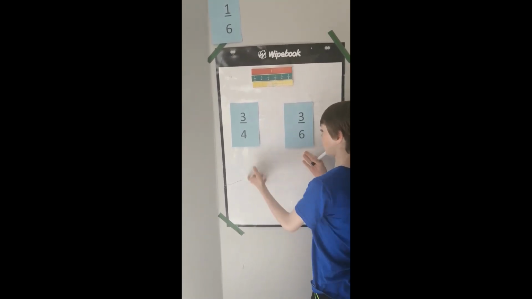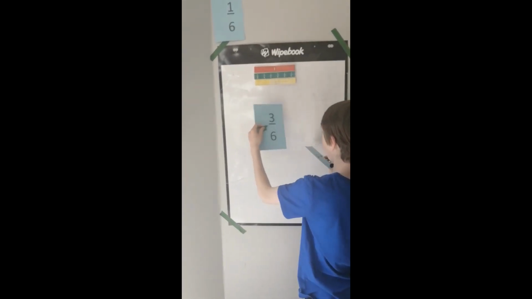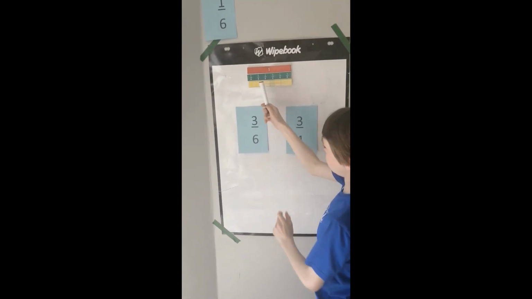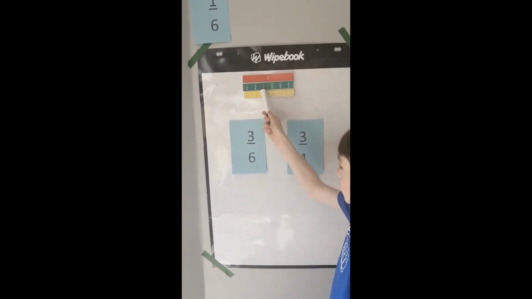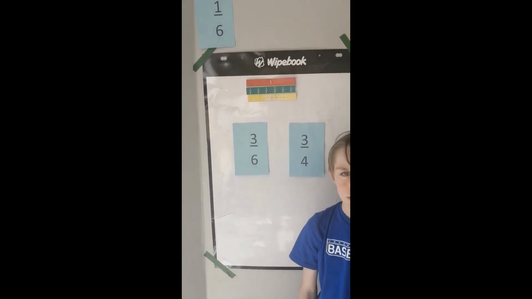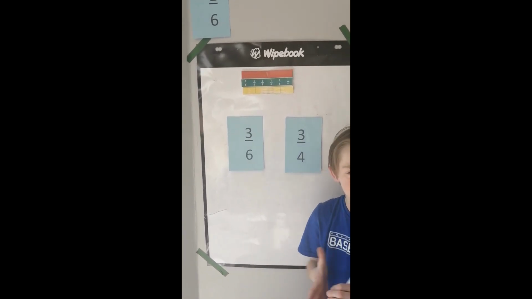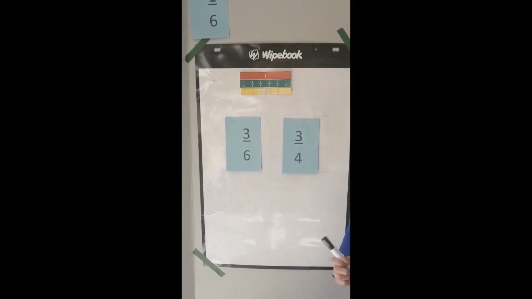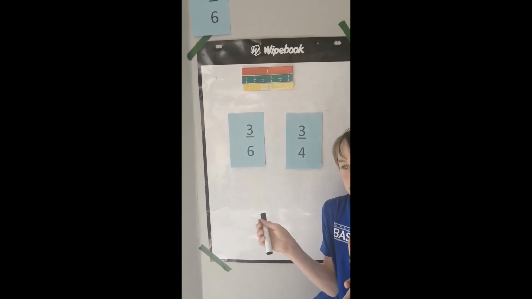So let's say it's a pizza, you're probably going to want 3/4 instead of 3/6, because 3/4 is bigger. It's because 1, 2, 3, and then 1, 2, 3. So 3/6 would only be less than 2/4, and then you have 3/4, not 2/4. All right, so what we're looking at here is that the 3/6 means that it's cut into 6 pieces. So you have 3 pretty small pieces, and the quarters are only cut into 4 pieces. So if you have 3 of them, you've got 3 big pieces. Perfect. Depends what you want.